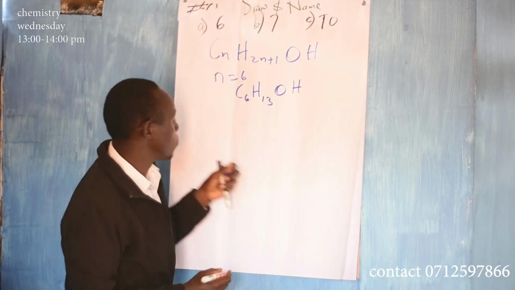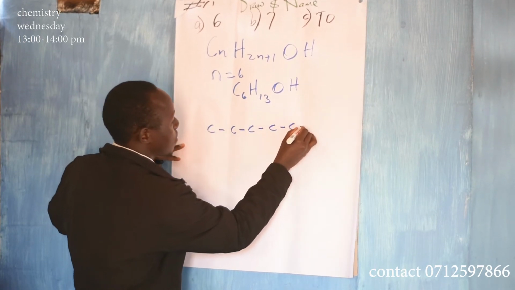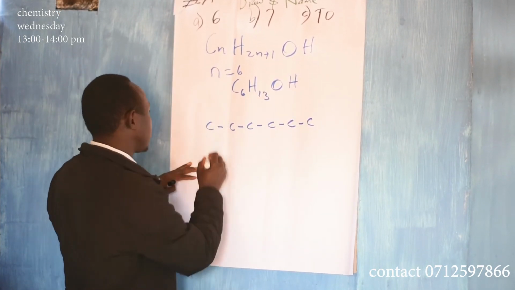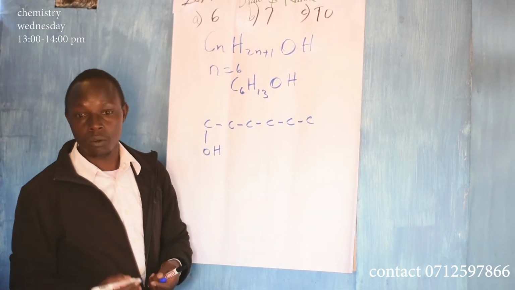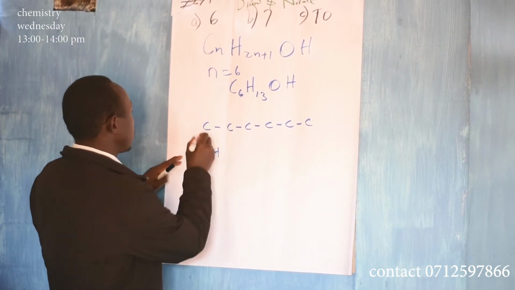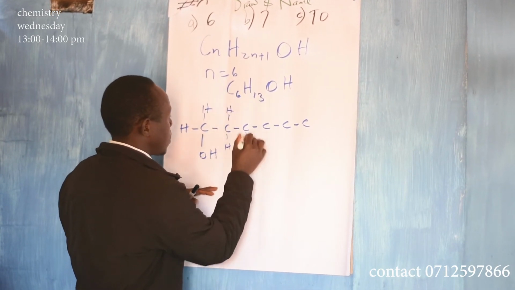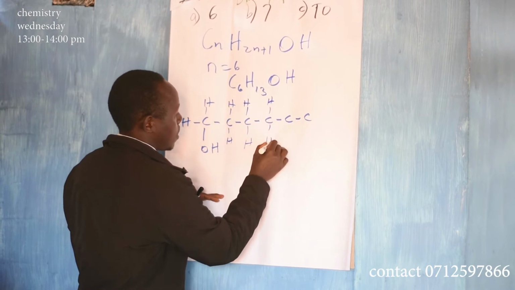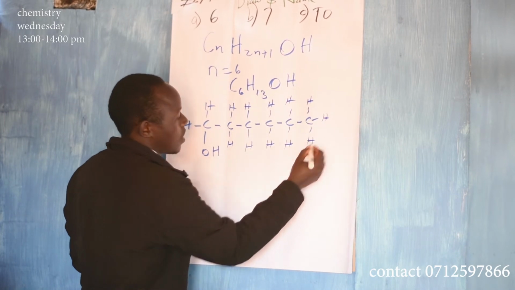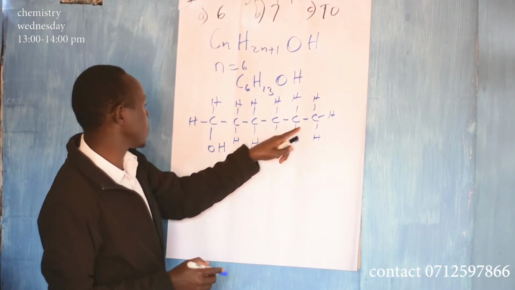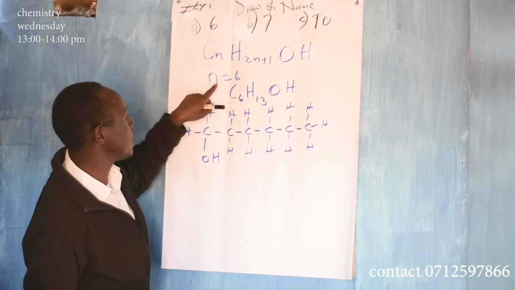For you to draw, you take 6 carbons: 1, 2, 3, 4, 5, 6. You must have an OH, so let me put my OH there. The remaining bonds, you fill using hydrogen, like that. So that is how you do it. You have C6, you count the hydrogens, there will be 13, and then OH. So this one is where n is equal to 6.